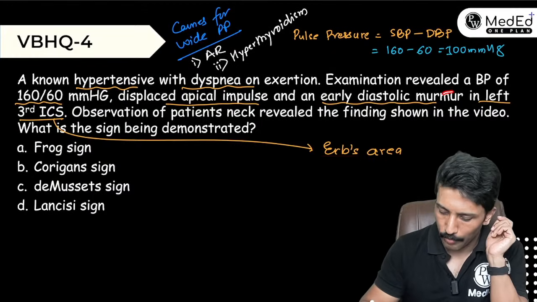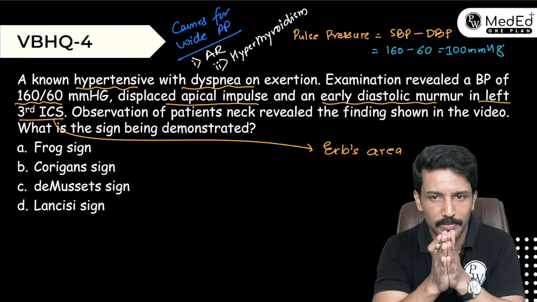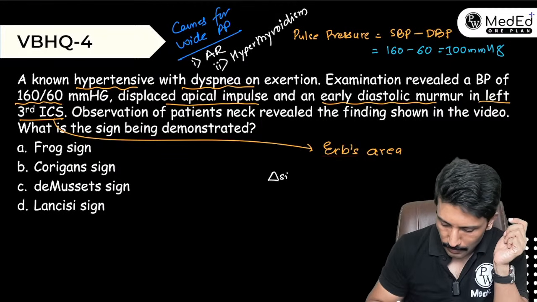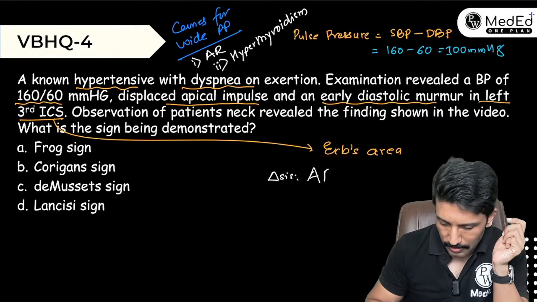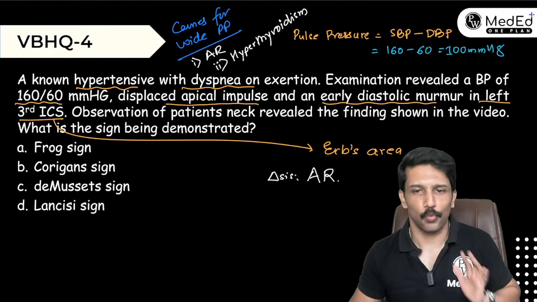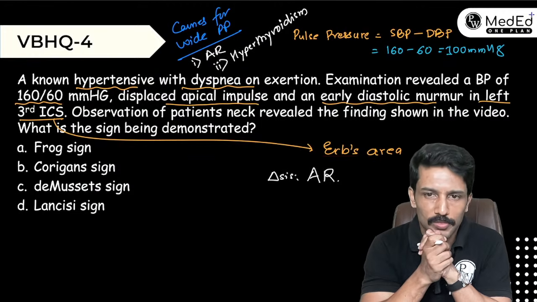And is this the murmur of AR? Yes, in aortic regurgitation, we get early diastolic murmur. So don't you think the diagnosis is pointing towards aortic regurgitation? Yes, the diagnosis is pointing towards aortic regurgitation. Now we have to just watch the video and answer what sign is being demonstrated.